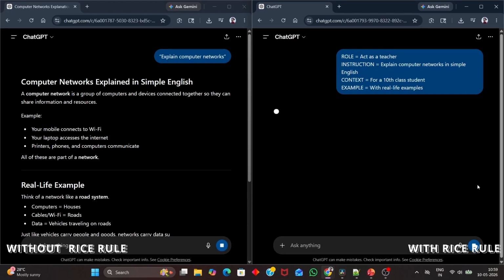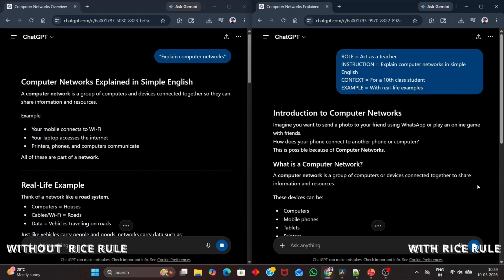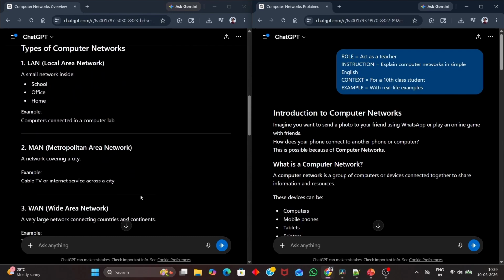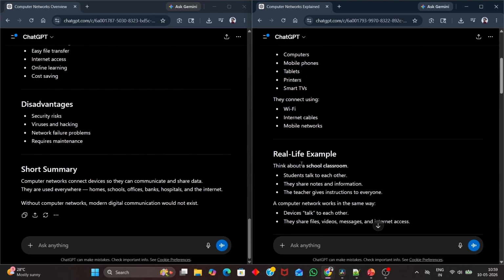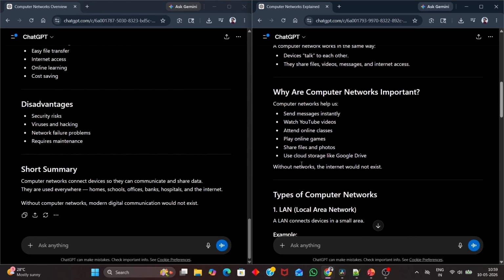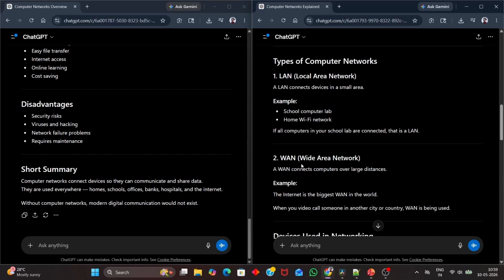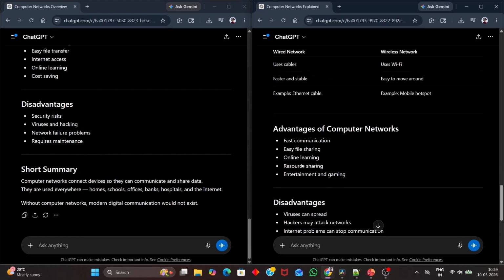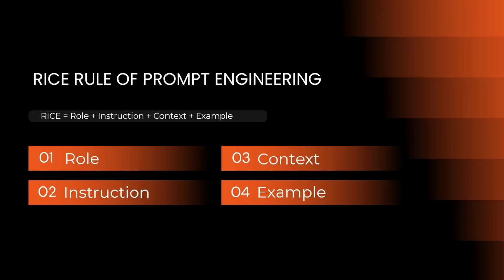Let's see the results. Without the RICE rule: messy output, more confusion. AI is confused without context. With the RICE rule: simple student-friendly answer. Students understand quickly. Clean and organized output. I think we understand why principles are very important in prompt engineering.